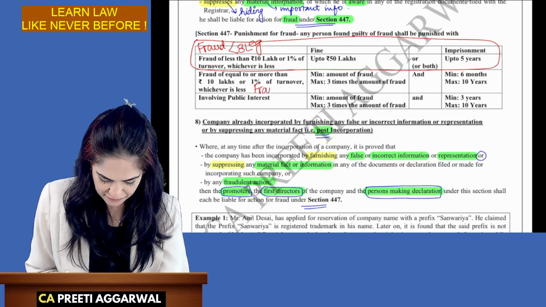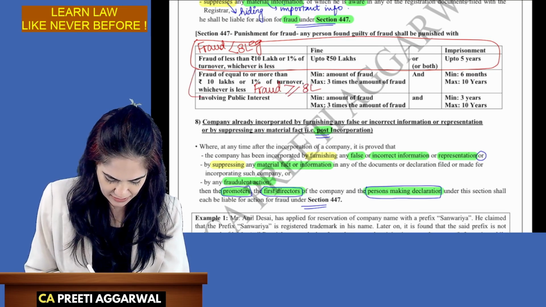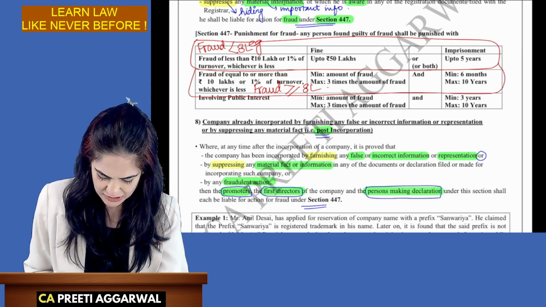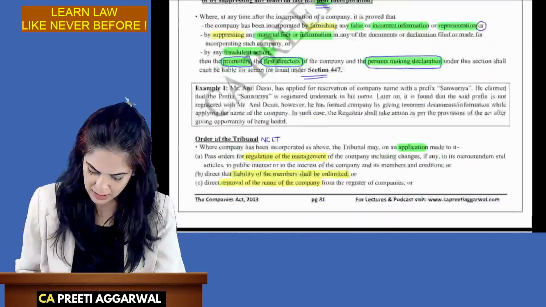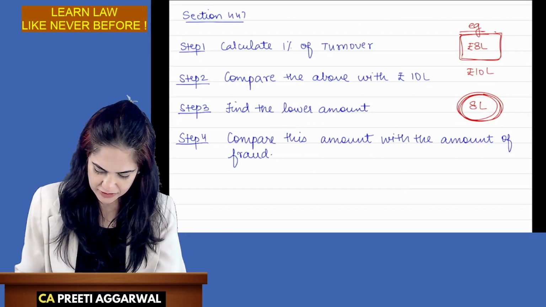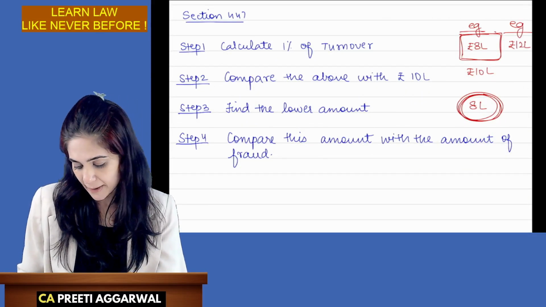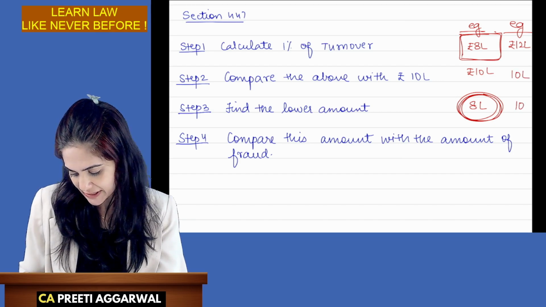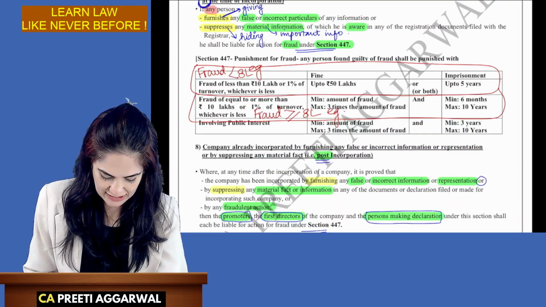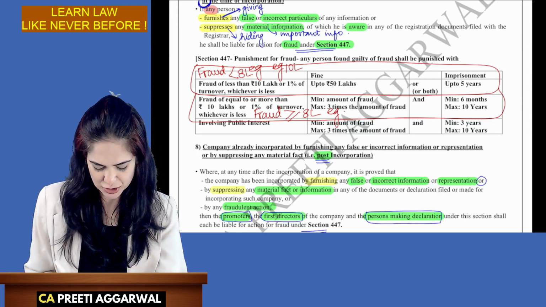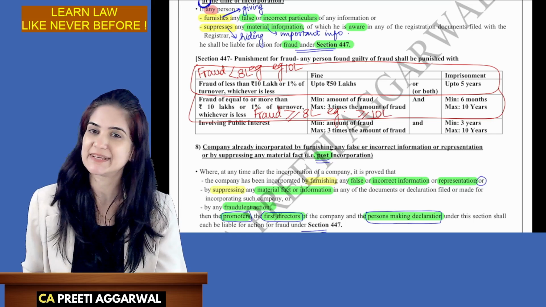But if my fraud is more than or equal to 8 lakh, then this will apply. Again, 8 lakh is just an example. One more example. Calculate 1% of turnover. Let's say it comes to 12 lakhs. Compare it with 10 lakh, whichever is lower, 10 lakh. Now, if my fraud is less than 10 lakh, first row. If my fraud is more than equal to 10 lakh, then second row.